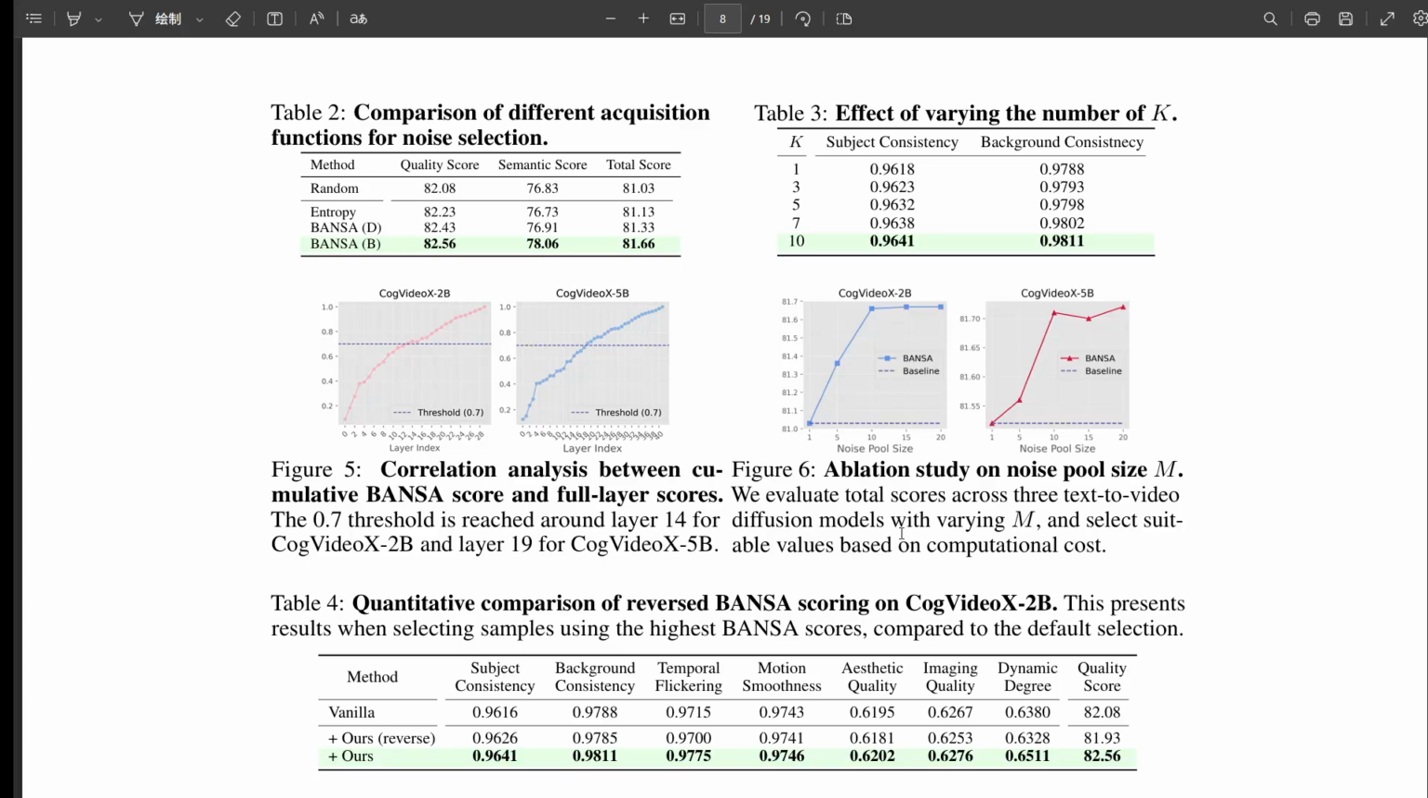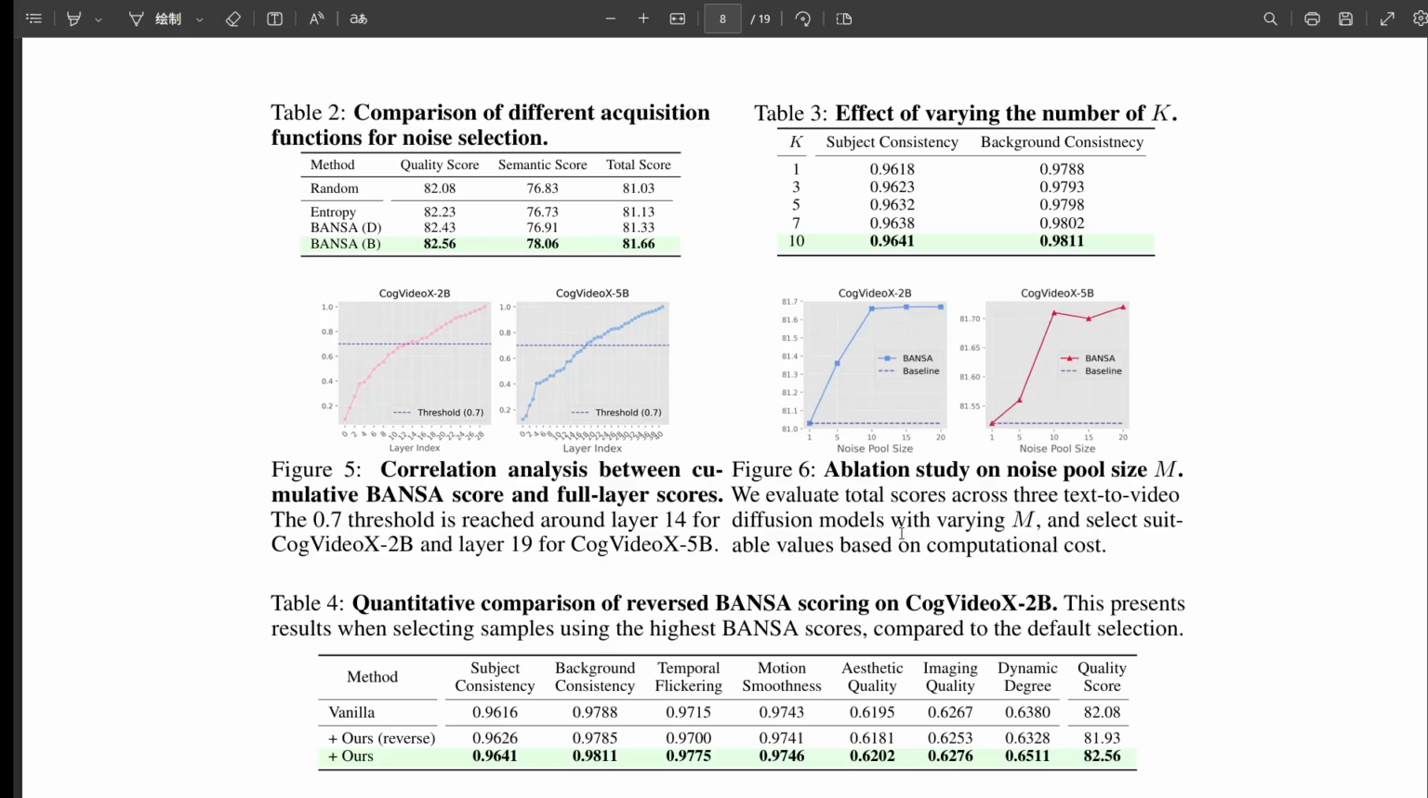Table 2 showed BANSA with their Bernoulli-masking beat other ways of measuring uncertainty. Table 3 suggested around 10 attention samples was a sweet spot. And how many noise seeds did they need to check? Figure 6 indicates that performance plateaus after checking about 10 candidate seeds. You don't need to check hundreds. Okay, those refine the parameters.